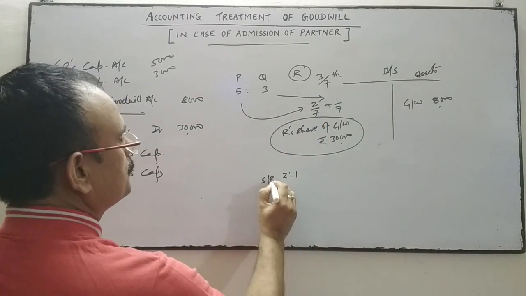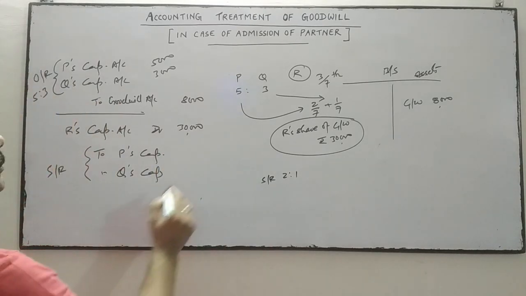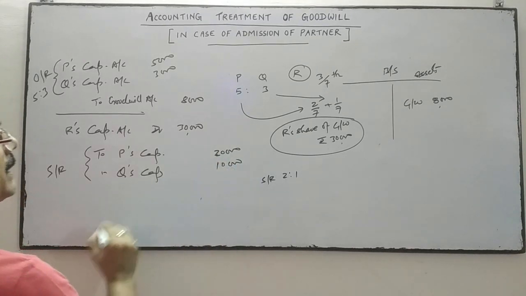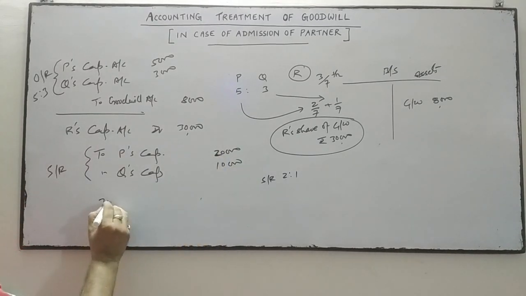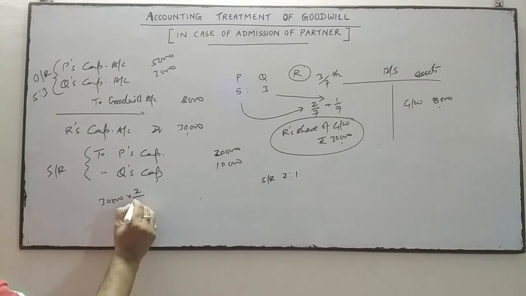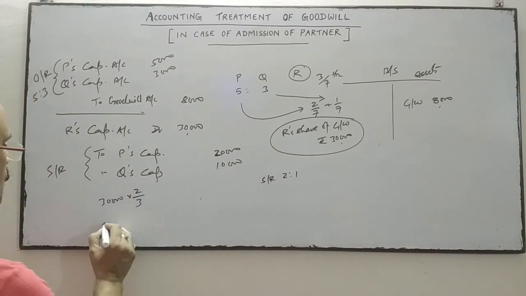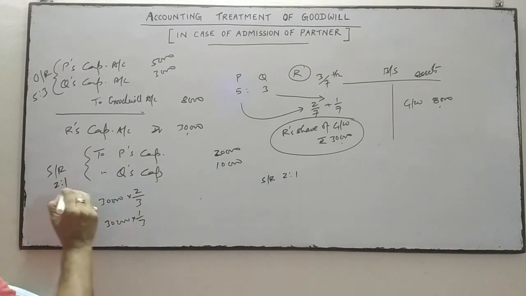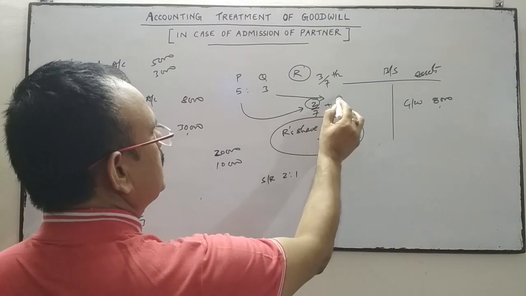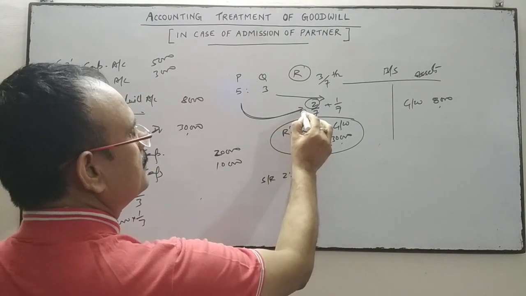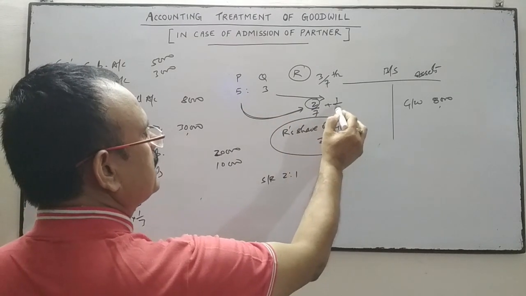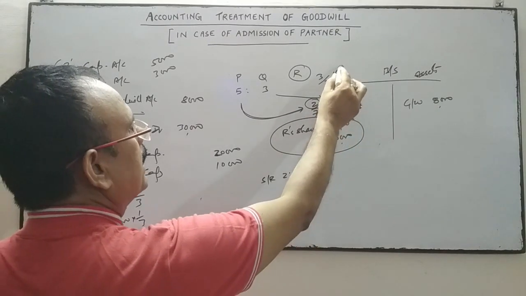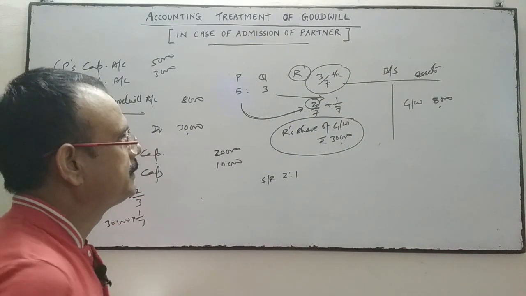So this 30,000 will be divided in the sacrificing ratio 2:1, that is 30,000 into 2/3, which is 20,000, and 30,000 into 1/3, which is 10,000. Here P has given 2/7 share and Q has given 1/7 share in favor of R. So after adding it, R's share of profit is 3/7.